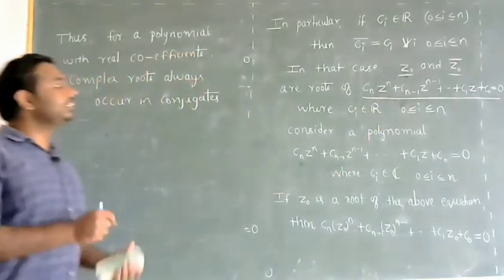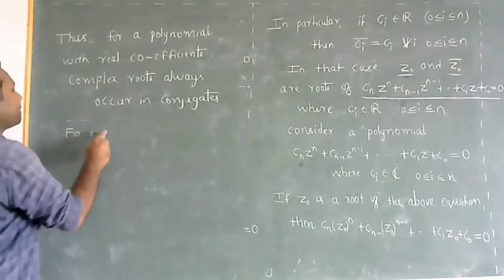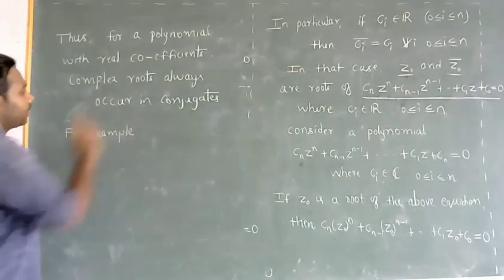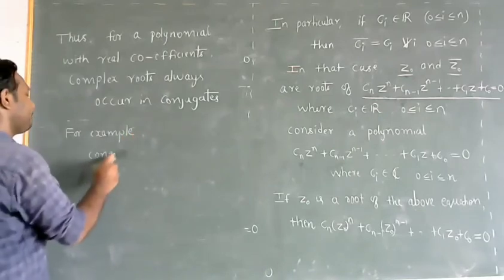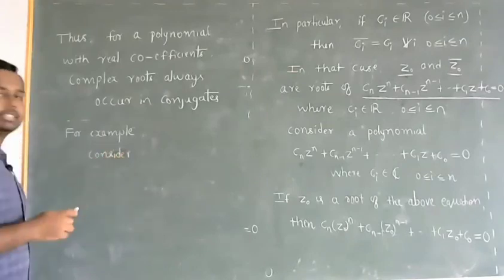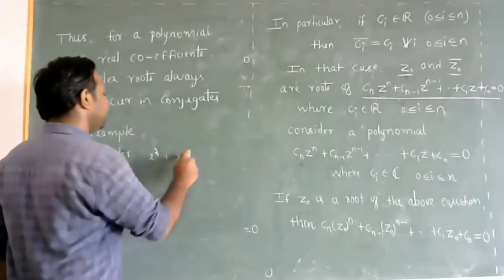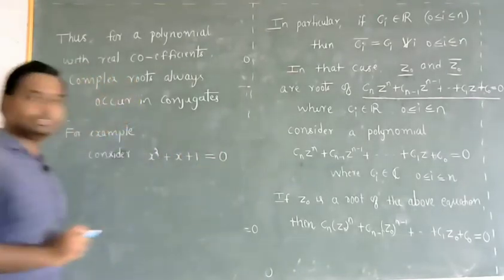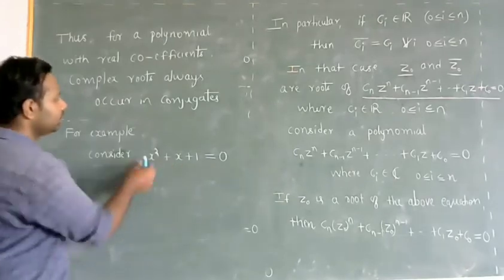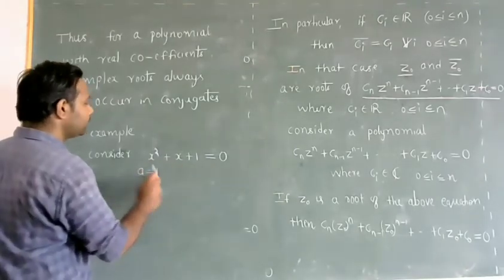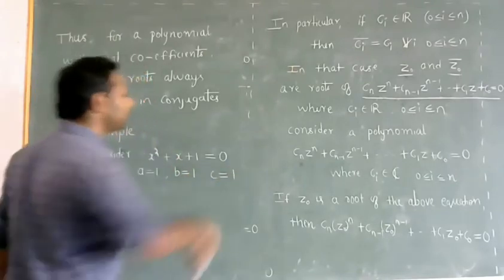You can see this using an equation. For example, consider a quadratic equation x square plus x plus 1 equals 0. If you compare this with the standard quadratic equation, the coefficient of x square is 1, the coefficient of x is 1, and the constant is also 1.